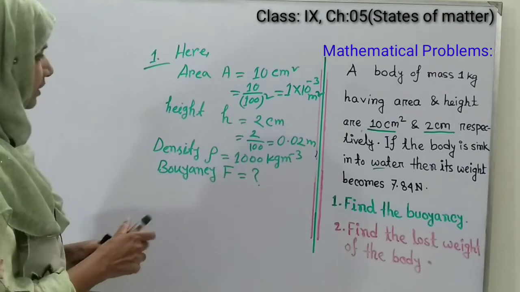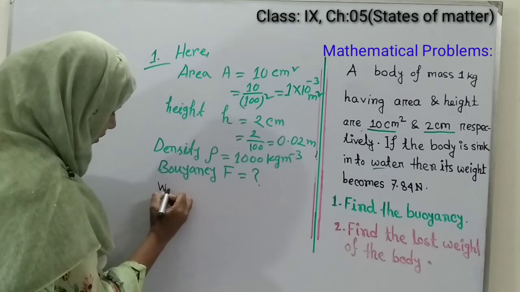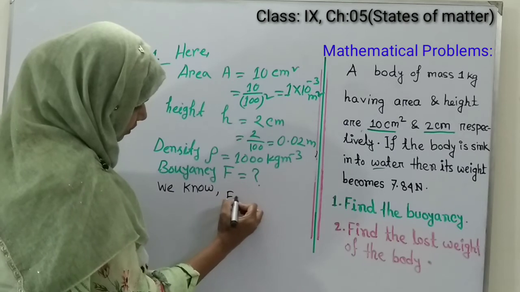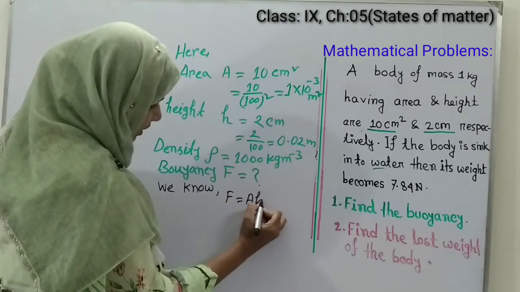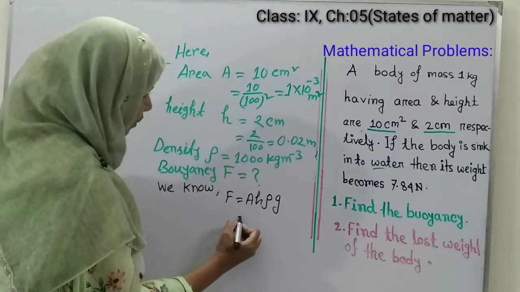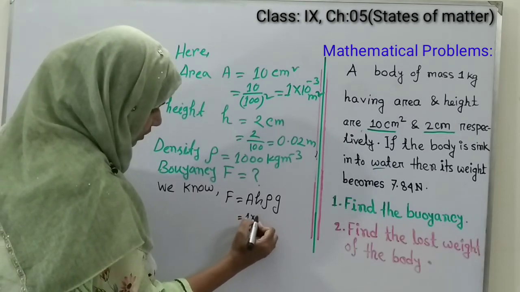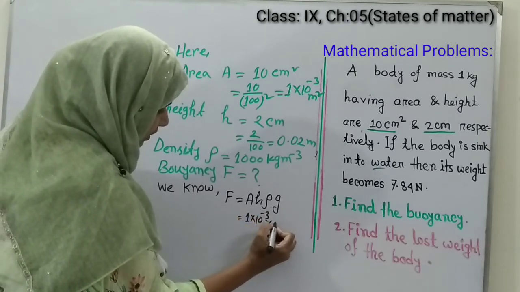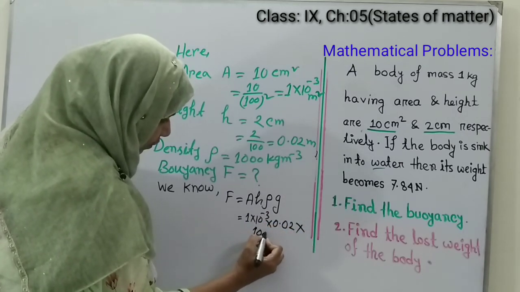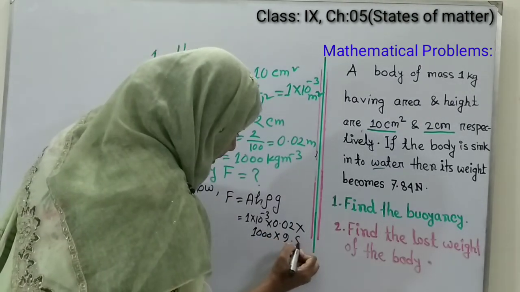Now we know that the formula of buoyancy is F equals A H rho G. Now here the value of A is 1 into 10 inverse 3, value of H 0.02, value of rho 1000, and you know that the value of G is 9.8 meter per second square.